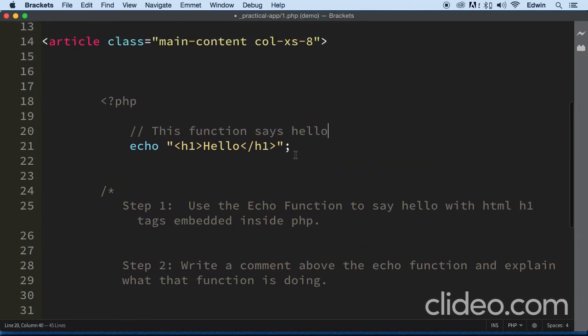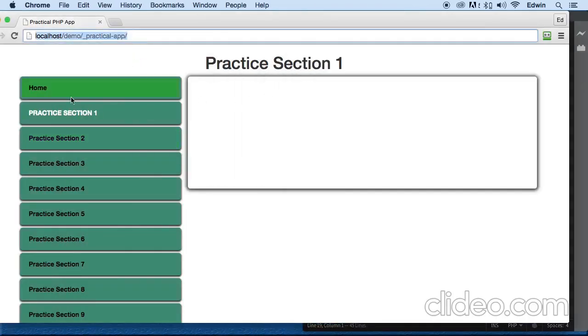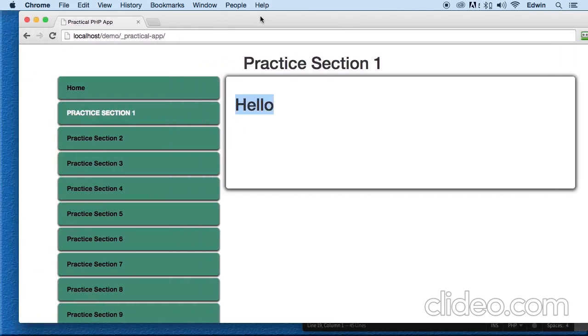I want you to get in the habit of doing that. And save and come back here. Let's go to section 1 and see what's going on. There we go. Our function is saying hello. All right, so this is it for this section here.